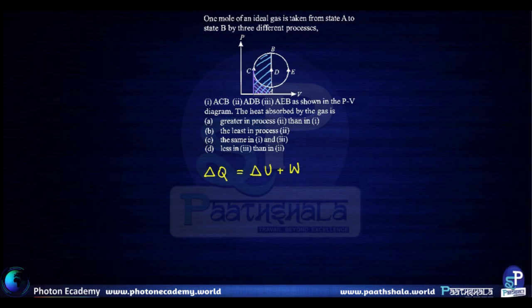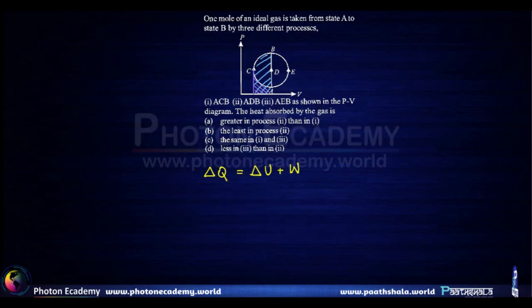The ability to do this work must come from the heat input because the internal energy is the same compared to all other cases. Therefore, in case 1, delta Q is greater than delta U. Now let's look at case 2.